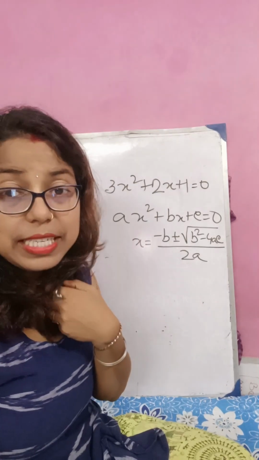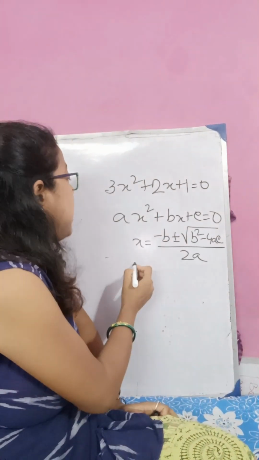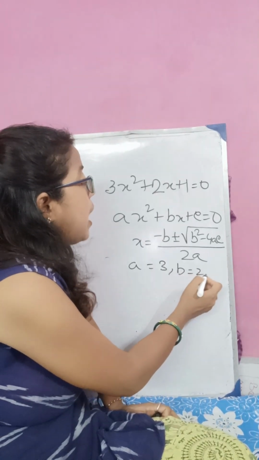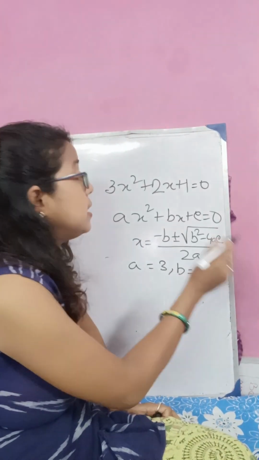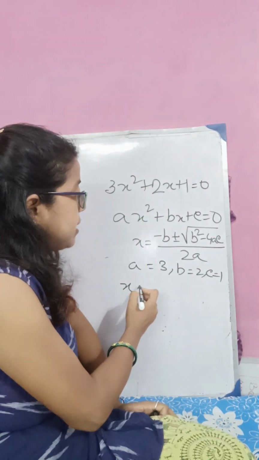So this is what Sridharacharya told us. Here a equals 3, b equals 2 and c equals 1.